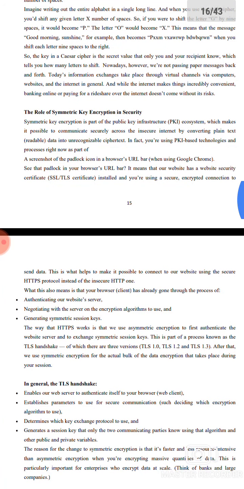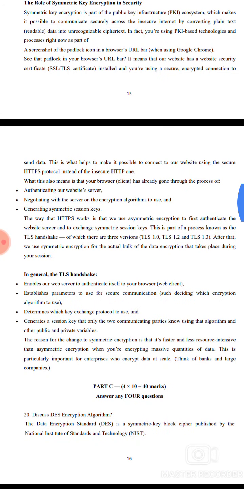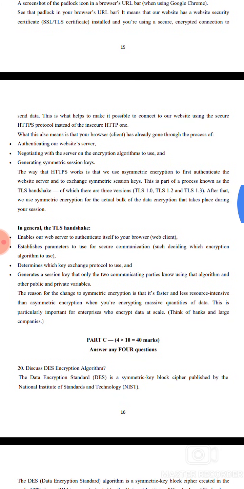The role of symmetric key encryption in security: authenticating the website server, negotiating with the server the encryption algorithm to use, and generating the symmetric session keys. The way HTTPS works relies on symmetric encryption. The first step is to authenticate the website server and exchange the symmetric session keys.